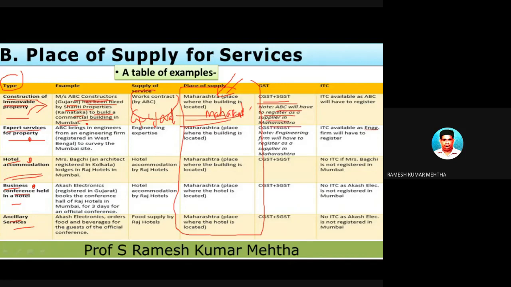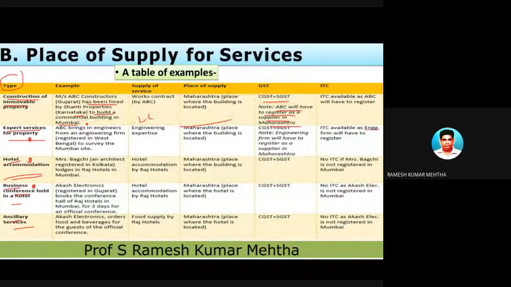Now this guy is bound to get registered in Bombay, that is in Maharashtra, and subsequently the Maharashtra supplier is supplying services to an immovable property which is located in Maharashtra. Then it is a case of intrastate supply of services, and hence CGST and SGST will be levied. Hope you have understood this part.